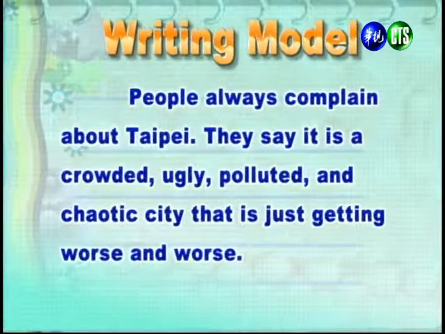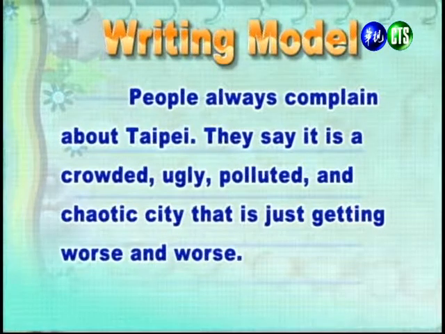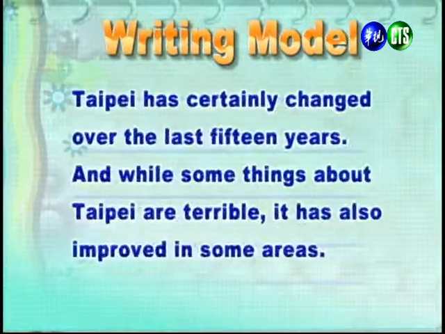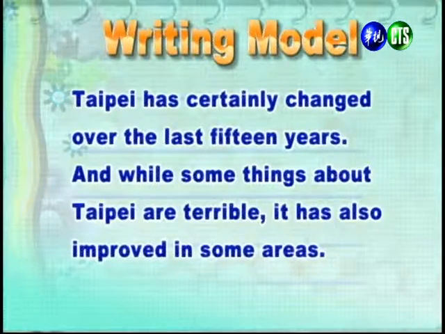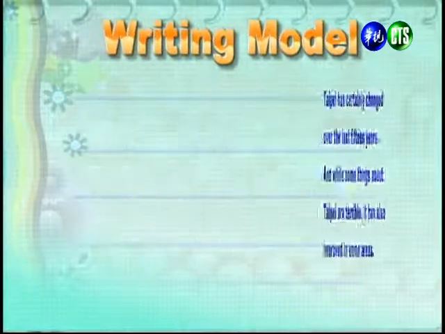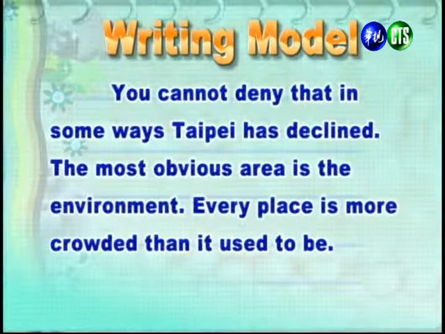People always complain about Taipei. They say it is a crowded, ugly, polluted, and chaotic city that is just getting worse and worse. 人们常常抱怨台北，他们说台北是个拥挤、丑陋、被污染的，而且混乱的城市，而且是越来越糟。Taipei has certainly changed over the last 15 years, and while some things about Taipei are terrible, it has also improved in some other areas. 的确，台北在这15年中变了样子。有些事情显得非常糟糕的时候，台北呢，同时也在很多地方有了改变。